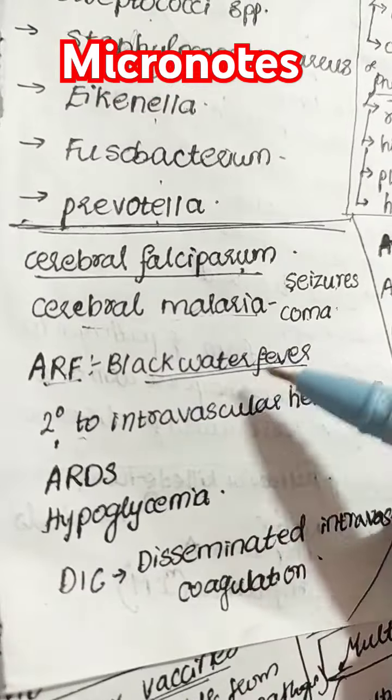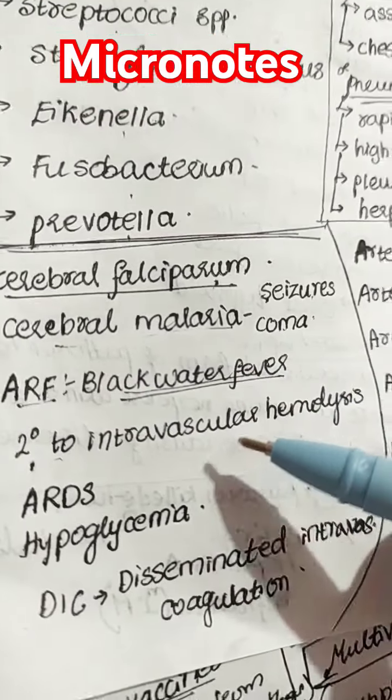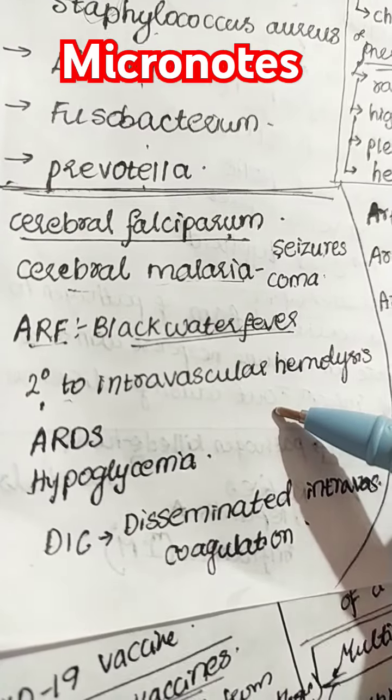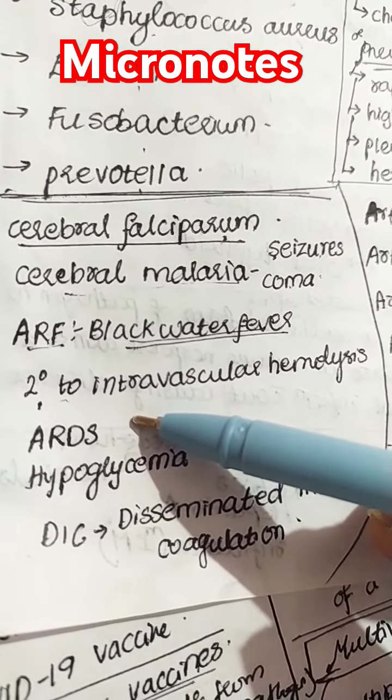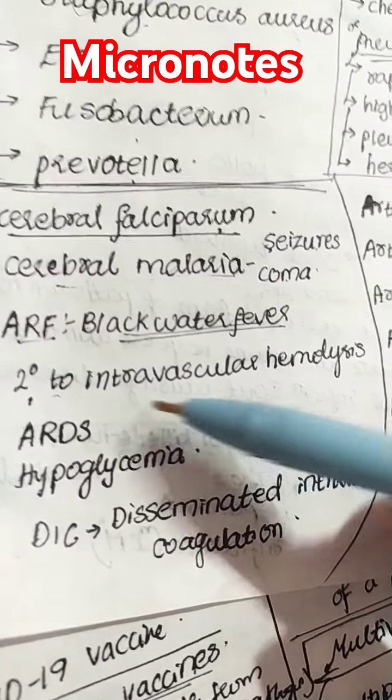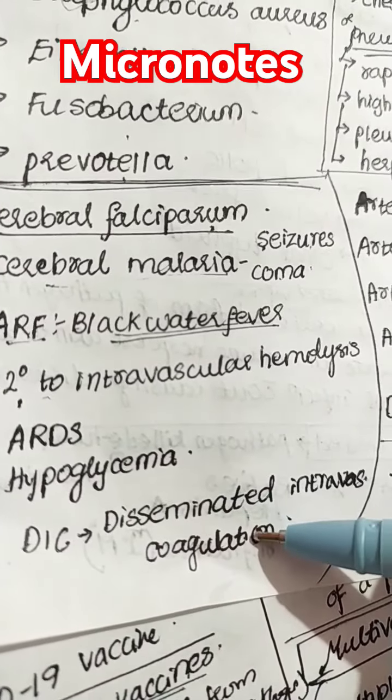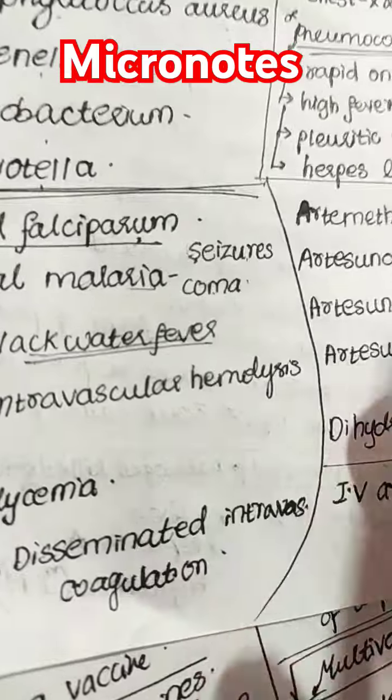Here acute renal failure leading to black water fever, and it is secondary to intravascular hemolysis. And talking about ARDS, that is acute respiratory distress syndrome, it occurs in cerebral malaria. And hypoglycemia, disseminated intravascular coagulation. So it is the most severe form of the malaria.